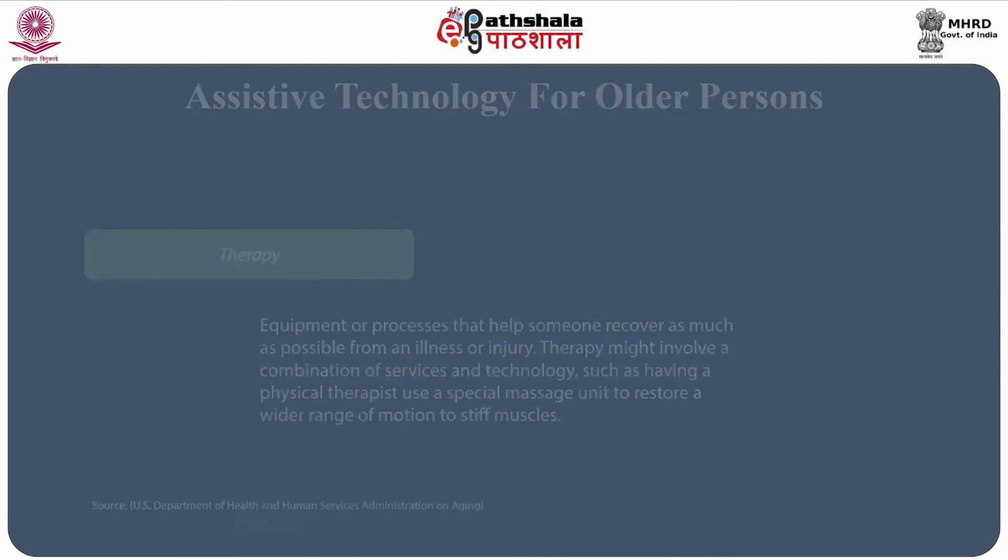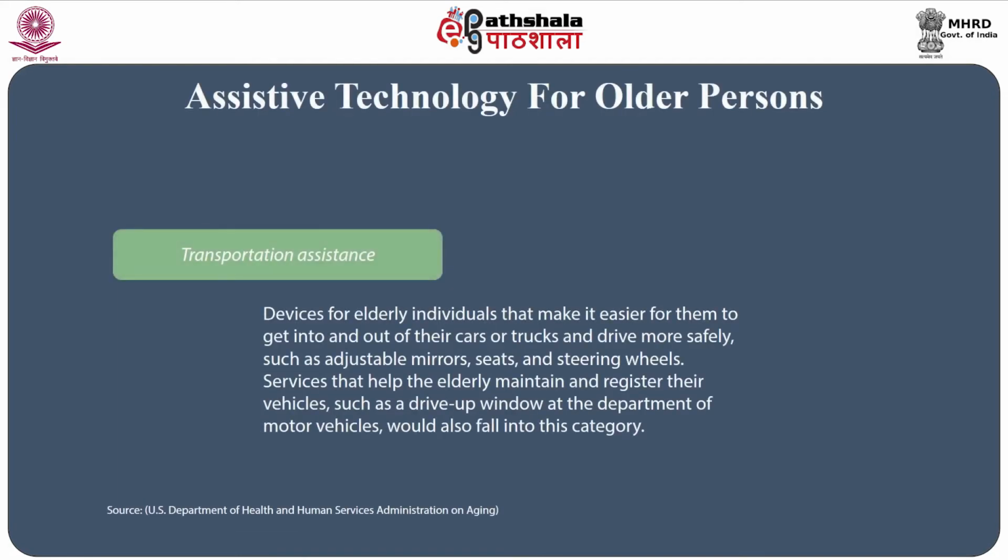The other aspect is in the area of transportation. There are several assistive devices that come under transportation for easy access for elderly people. These include devices that make it easier for them to get into and out of their cars or trucks and drive more safely, such as adjustable mirrors, seats and steering wheels. The services that help the elderly maintain and register their vehicles, such as a drive-up window at the Department of Motor Vehicles, would also fall into this category.